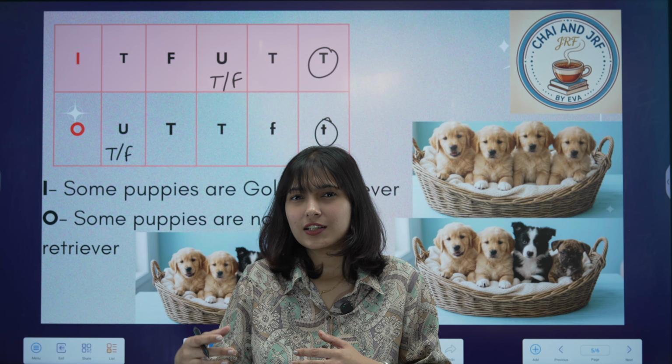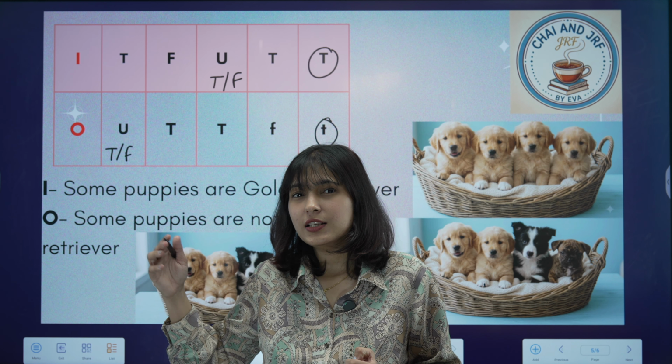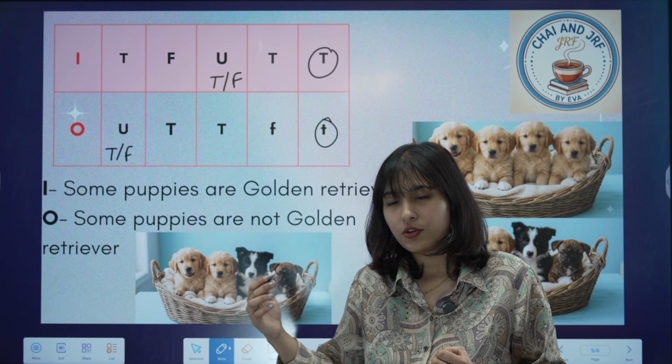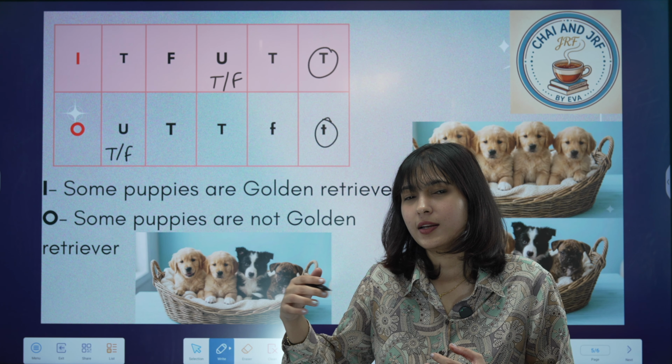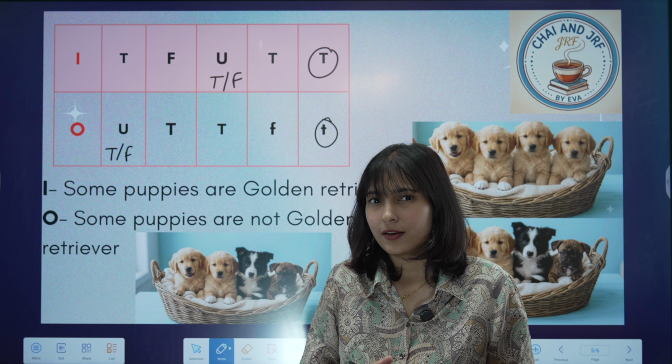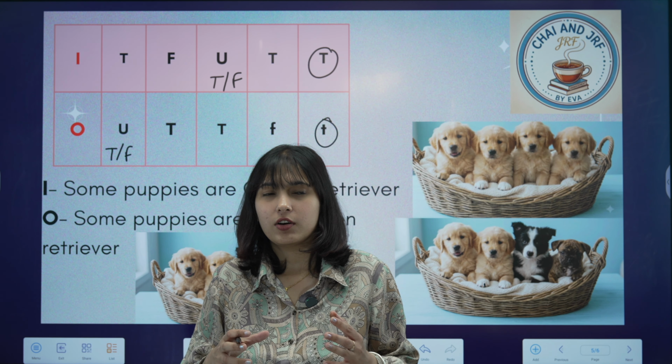So all is different from some on the basis of quantity. But all and some are universal and particular affirmative, meaning that they represent positive quality, so they will include something. All includes all the elements; some includes only a few of the elements.